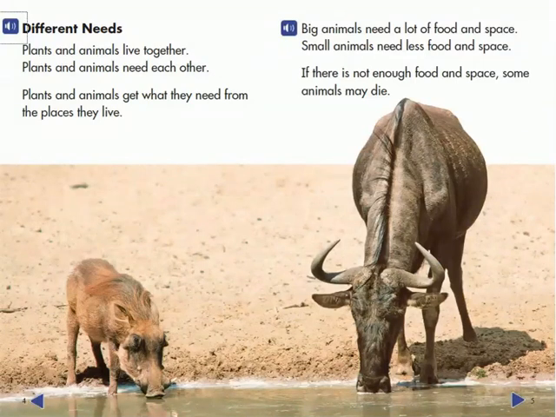Different needs. Plants and animals live together. Plants and animals need each other. Plants and animals get what they need from the places they live.